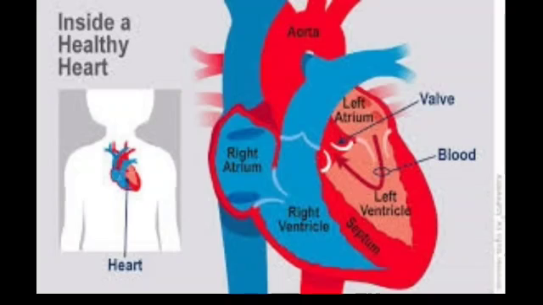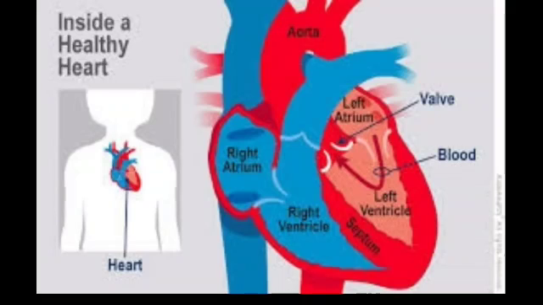And as you can see in this picture, the heart has 4 chambers, and the upper chambers are called right auricle or right atrium and left auricle or left atrium. And the lower chambers of the heart are called right ventricle and left ventricle. So as I told, the auricles are also called atrium. So we can call it right atrium or right auricle, left auricle or left atrium. And the septum is the one which separates the right ventricle from the left ventricle.